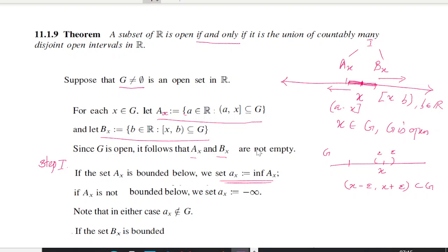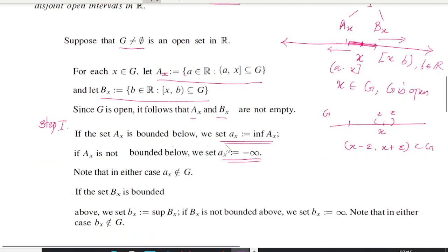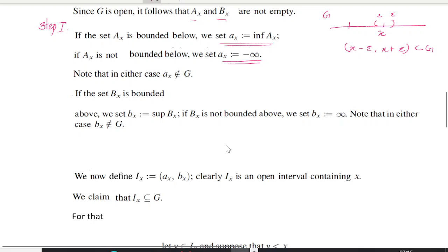And if it is not bounded, we will say that ax is equal to minus infinity. Similarly, in the same fashion, we can go for bx also, where bx is the supremum of the set capital Bx. And if it is not bounded above, we will take bx as infinity.